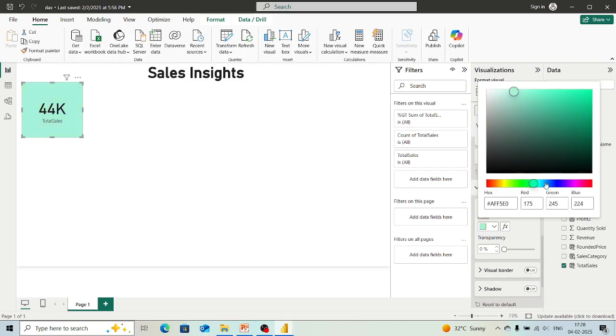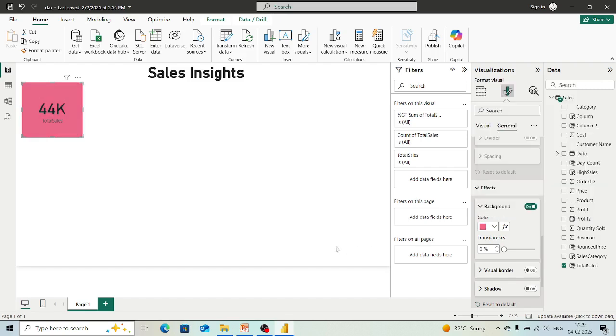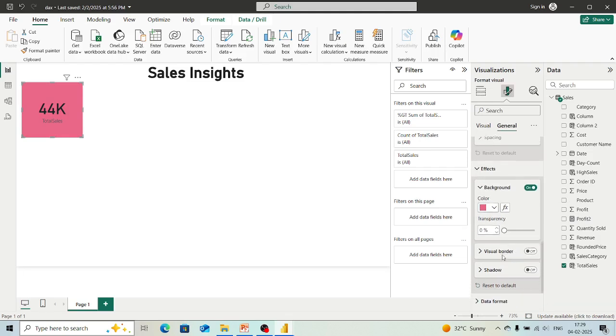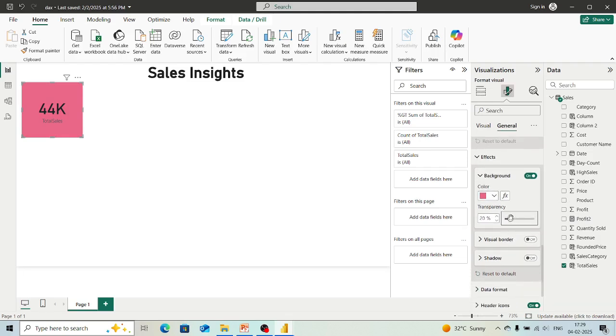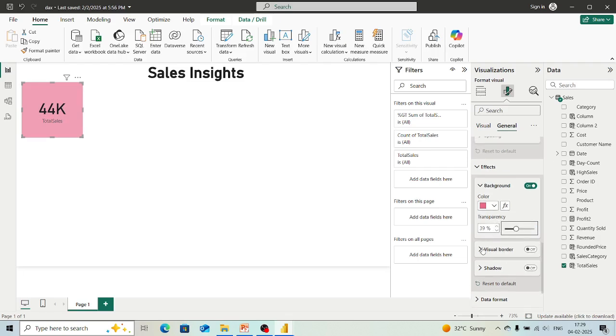Now let's choose whatever we want. Okay, let's keep this. Okay, so we have given color to it. Then the transparency option is also available here, we can reduce or increase it if we want. We'll keep it like this.